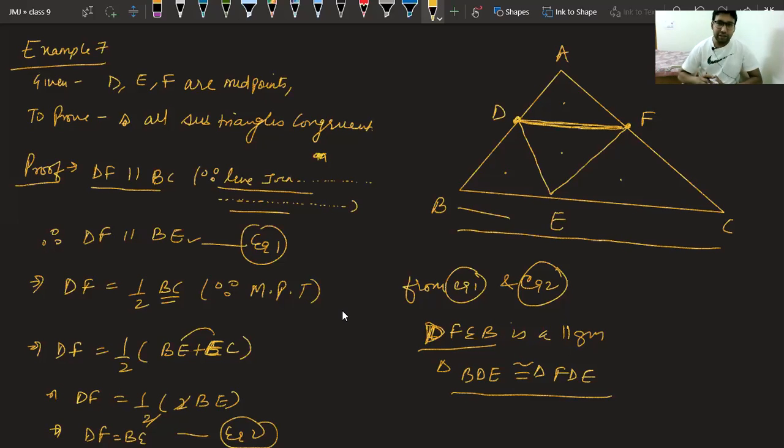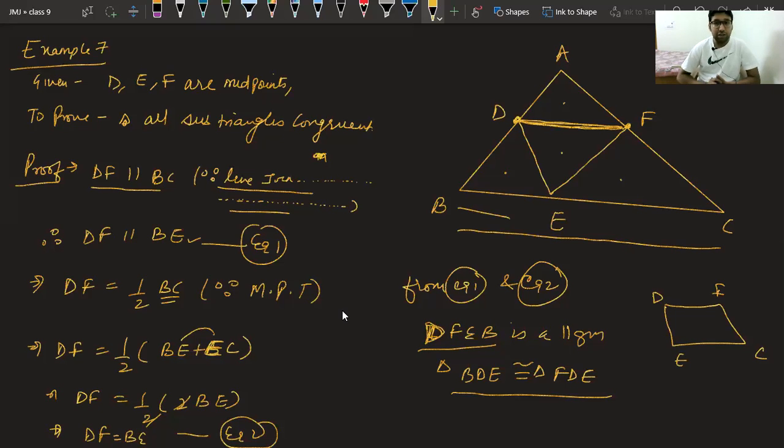In a similar way, can you see the remaining two parallelograms? Class, can you see the remaining two parallelograms? Yes. So the next parallelogram that you can see is this one, DFCE.